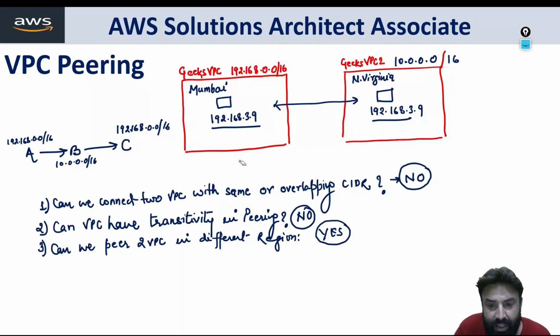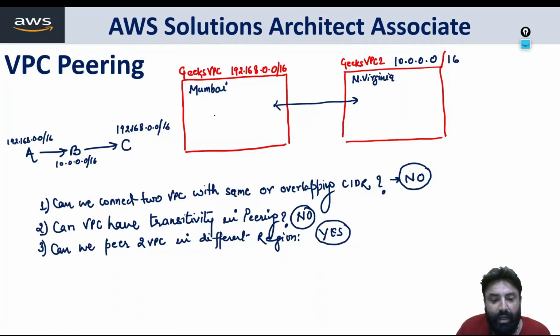They should have a different CIDR. So CIDR should be different. So if they have a different CIDR, it hardly matters whether they are in the same region or in different regions, we can pair them. Fine. Now let's go and talk something more.